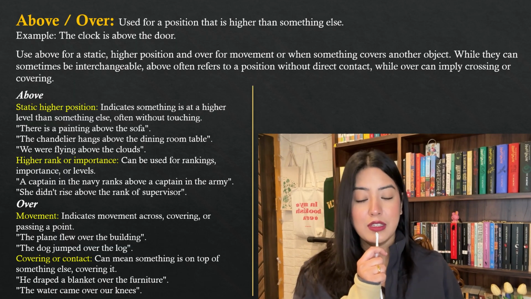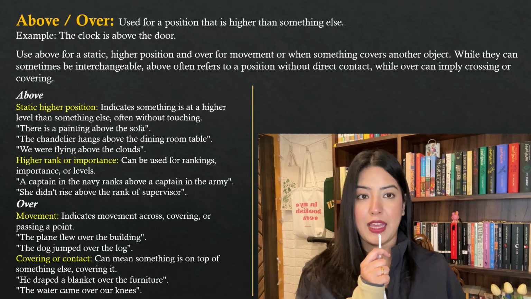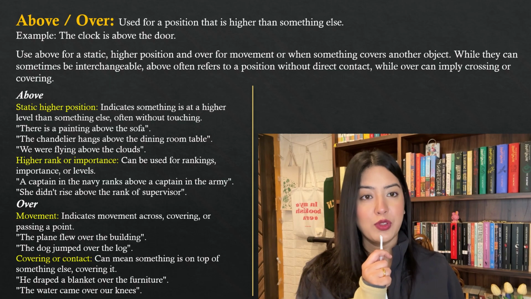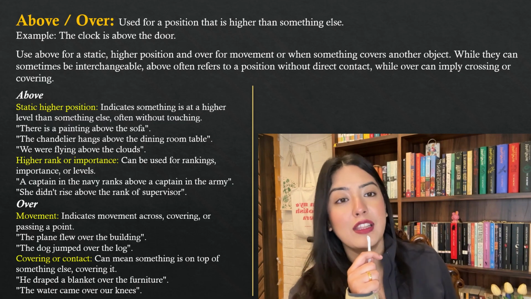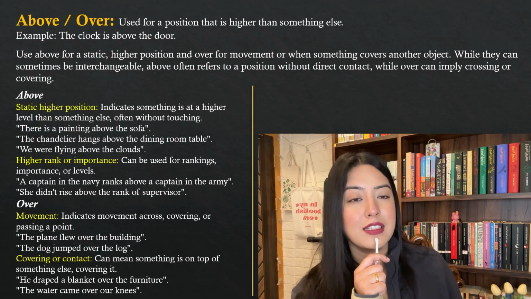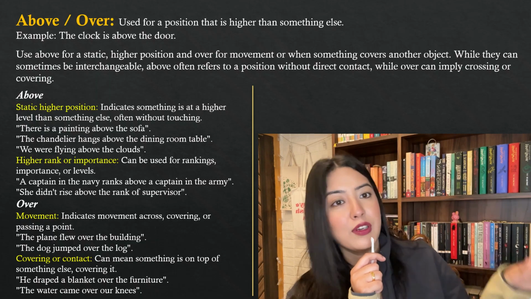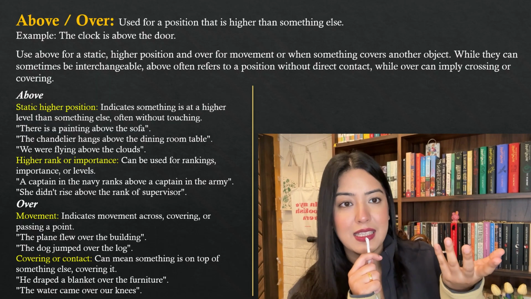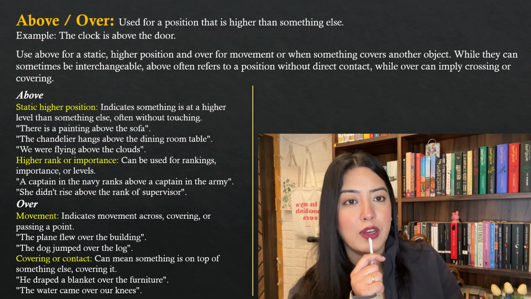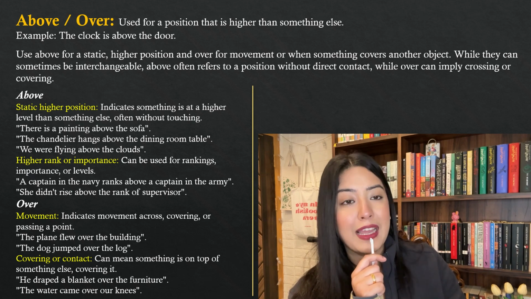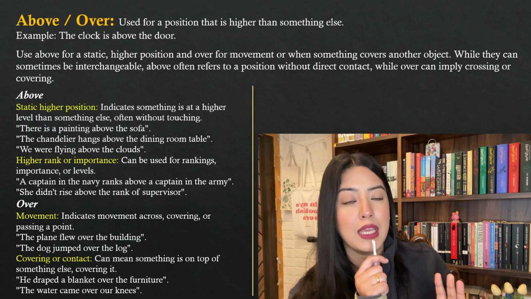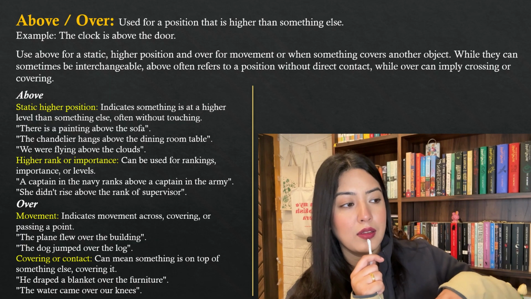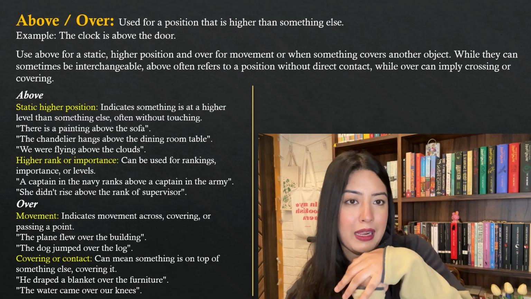Now, covering or contact can mean something is on top of something else, covering it. That is, he draped a blanket over the furniture. The water came over our knees. Whenever we go out for a long time from our house, we cover the beds and the sofa and everything, so that dust doesn't settle on them. To protect the furniture, we cover everything, then we go out for a vacation. In the same sense, you're putting something over that sofa, you're putting something over the bed. So he draped a blanket over the furniture. Something is covering something else, there's direct contact, as that sofa and that blanket are in contact with each other.